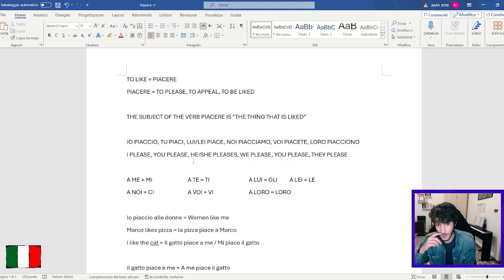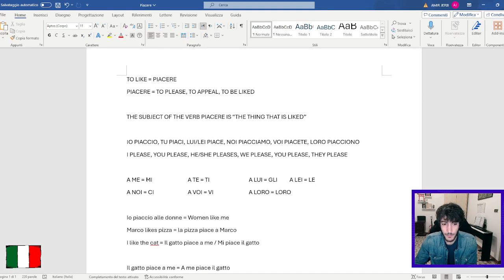But before seeing how this verb works, we need to introduce this sort of particles, which in Italian are called pronomi indiretti, so indirect pronouns. These are mi, ti, gli, le, ci, vi, and loro. And we need to understand also that these indirect pronouns, respectively, mean a me, a te, a lui, a lei, a noi, a voi, and a loro.